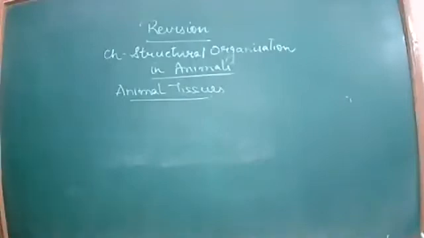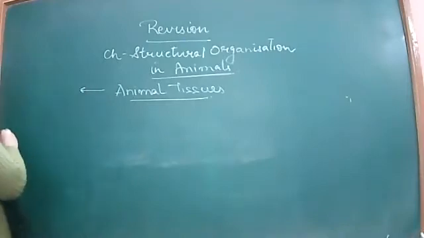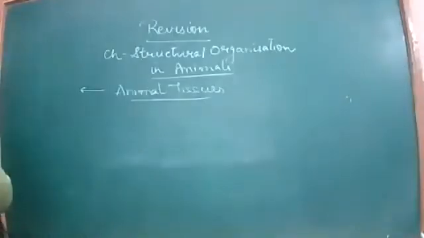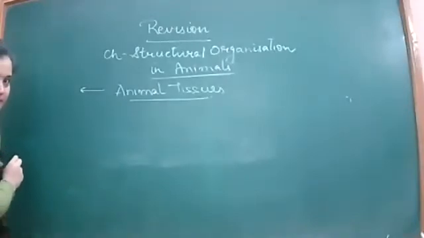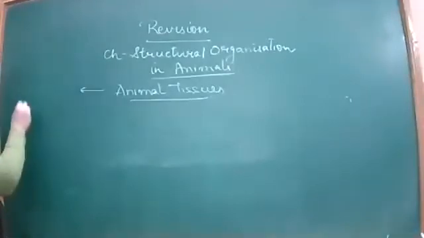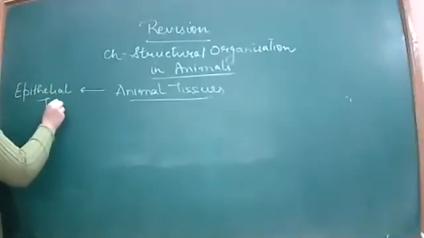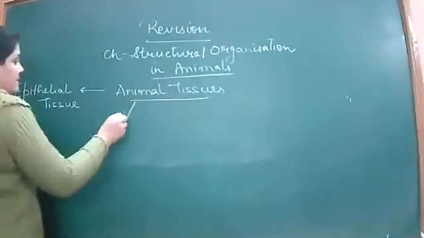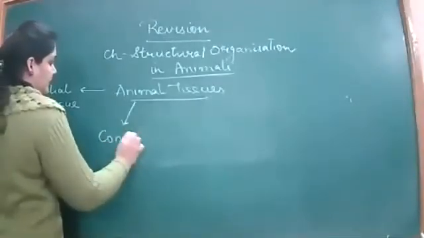Different animal tissues we have studied, that is, the 4 types of animal tissues. What are the 4 types of animal tissues we have studied? Epithelial tissue, that is the first. Second, connective tissue. Yes, connective tissue.